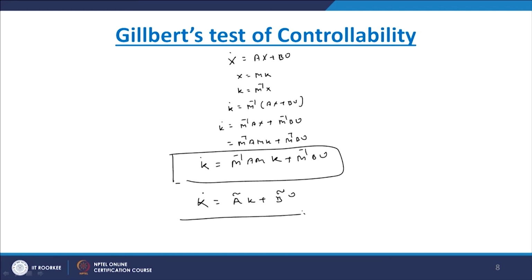So now this equation we have got. Normally when we write an equation like x dot equals Ax plus Bu, and when we have converted the original equation into this form, this A bar is in a diagonal form, and therefore this equation we can write down as